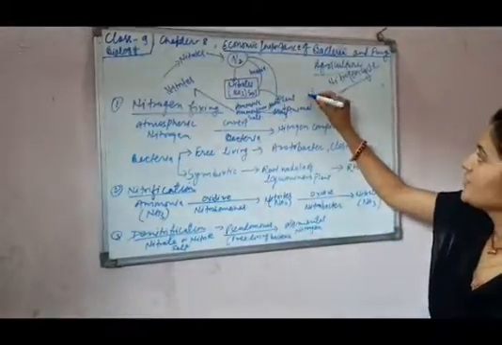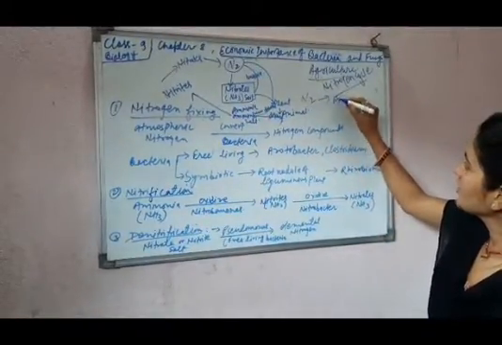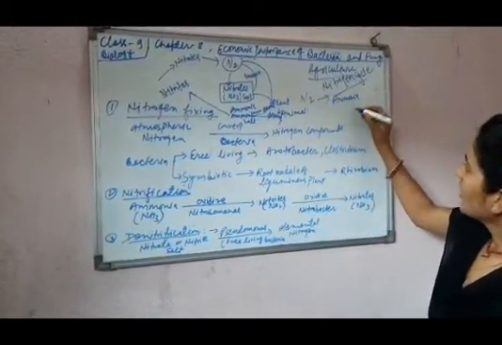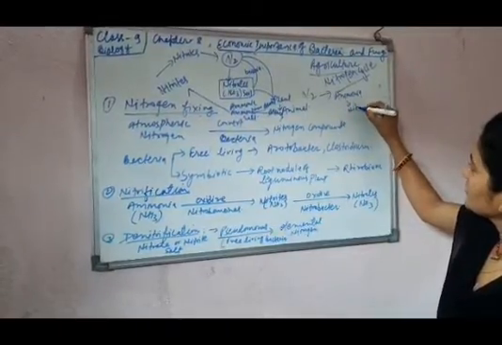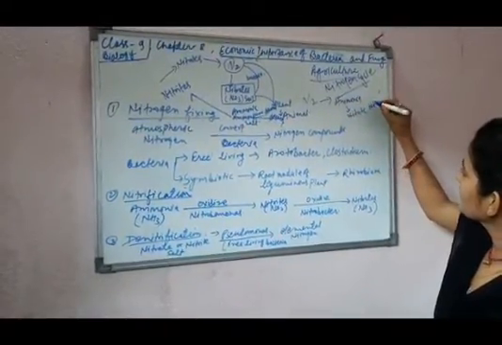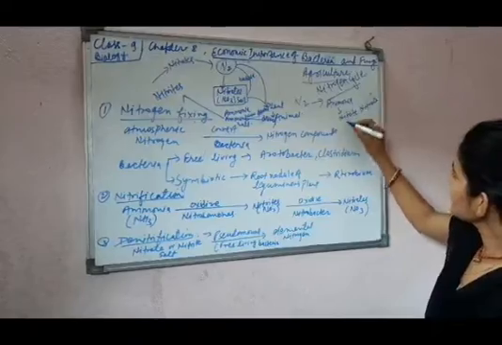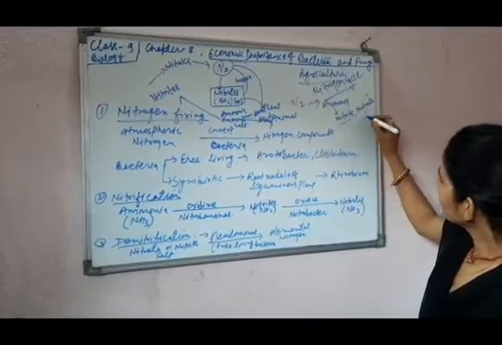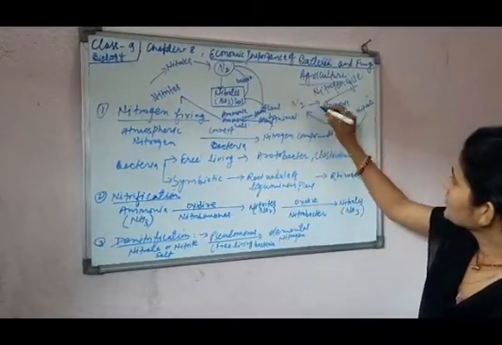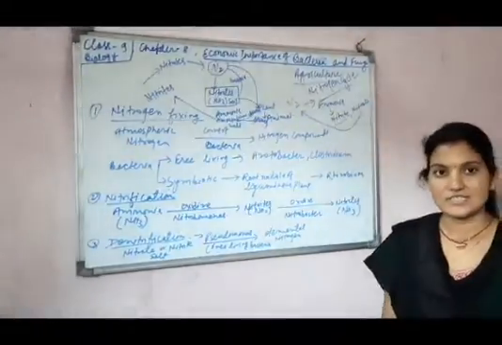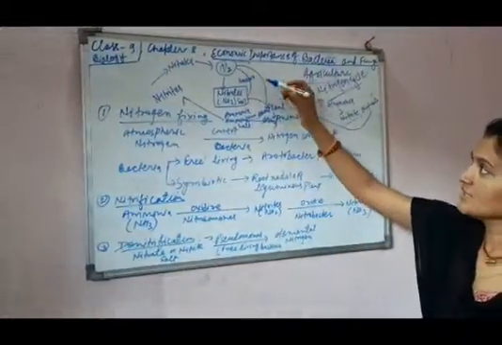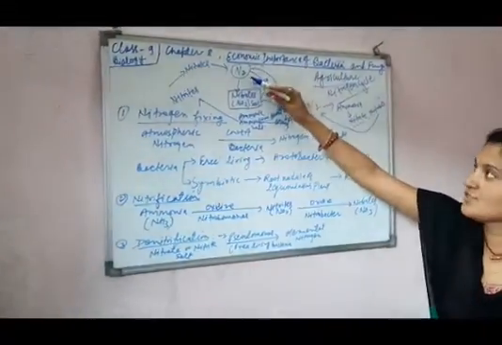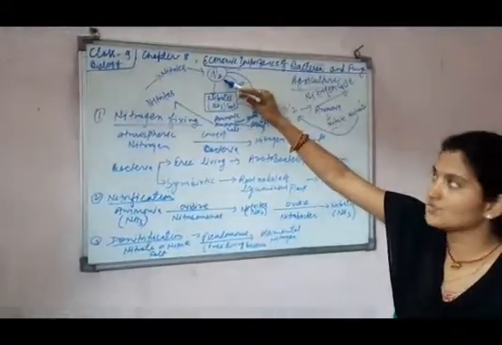That means nitrogen is converted into ammonia, this ammonia is converted into nitrite and nitrate, and this nitrite or nitrate is converted into nitrogen. This is known as the nitrogen cycle. Firstly, in the atmosphere, nitrogen is found in the form of N2.